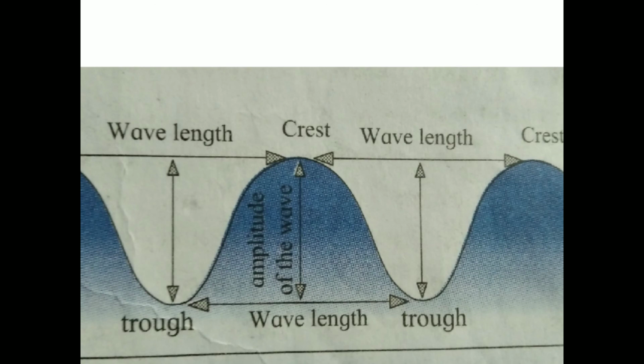The main reason for wave generation is wind, but at times, due to earthquakes or volcanic eruptions occurring below the floor of the sea, waves are generated. Such waves assume a great height in the shallow water near the coast. These waves are very destructive. They cause a huge loss of property and life. These waves are called tsunami.